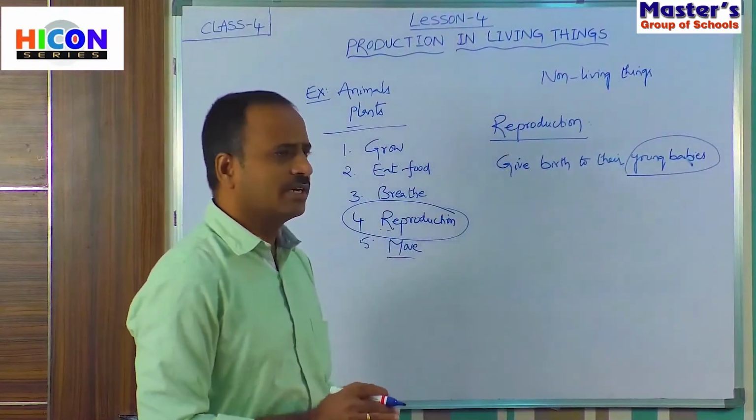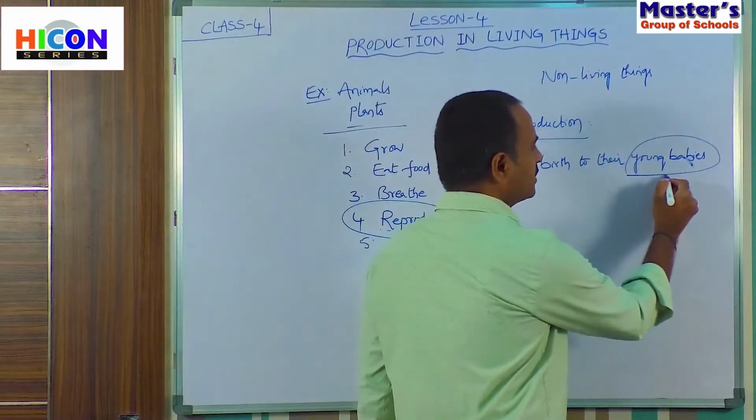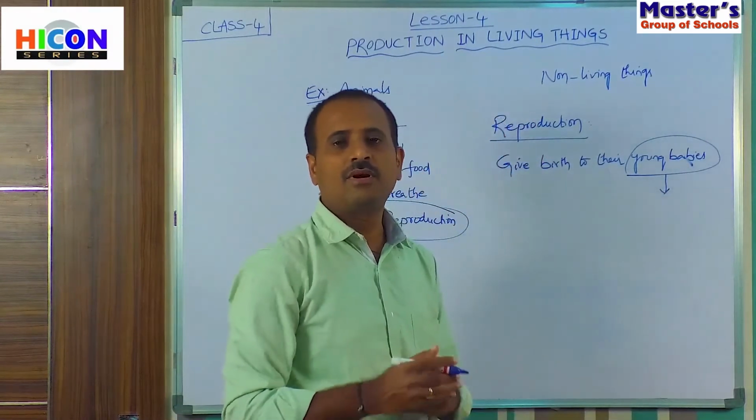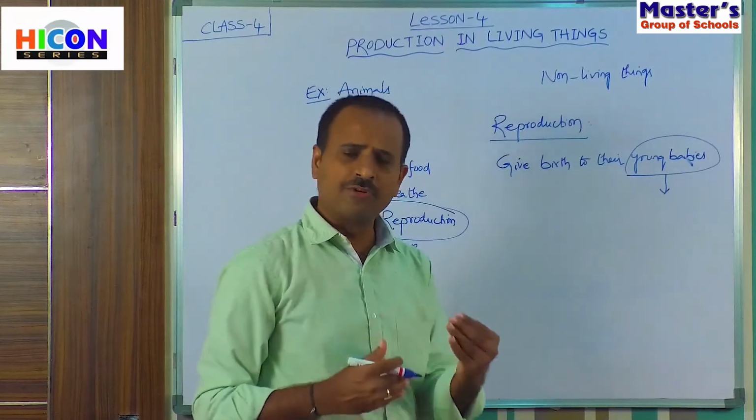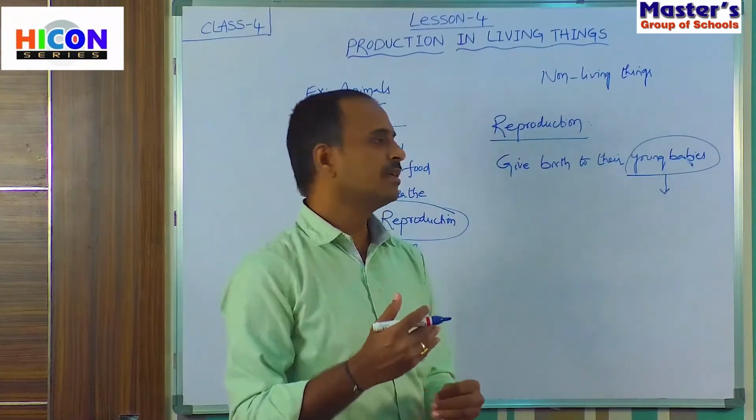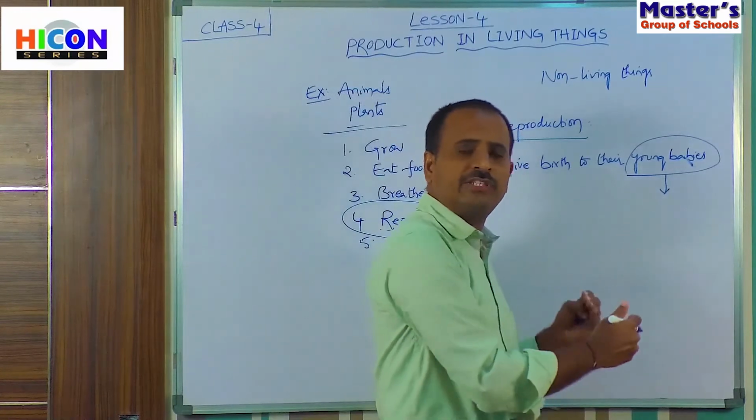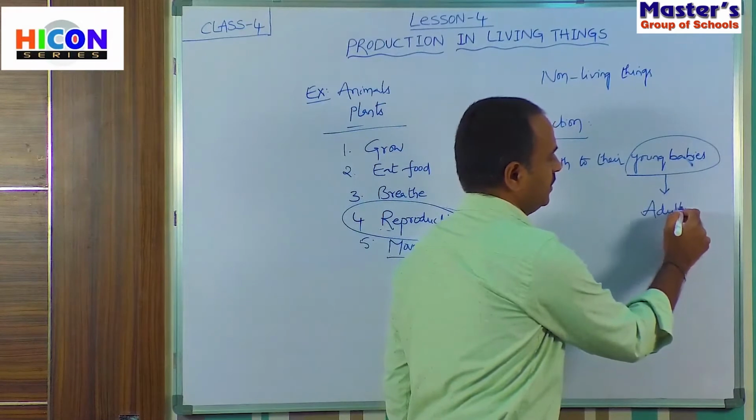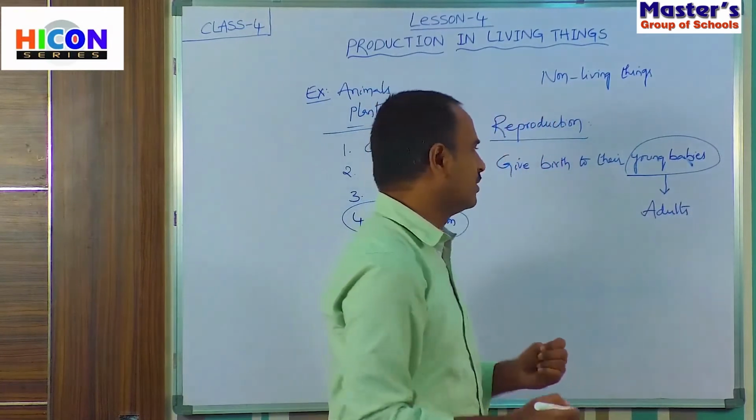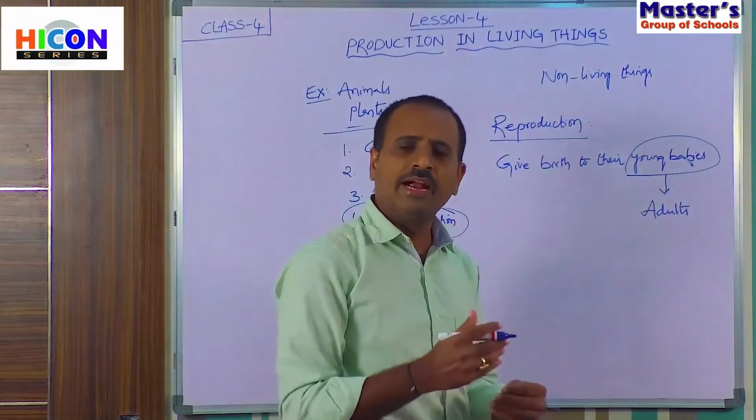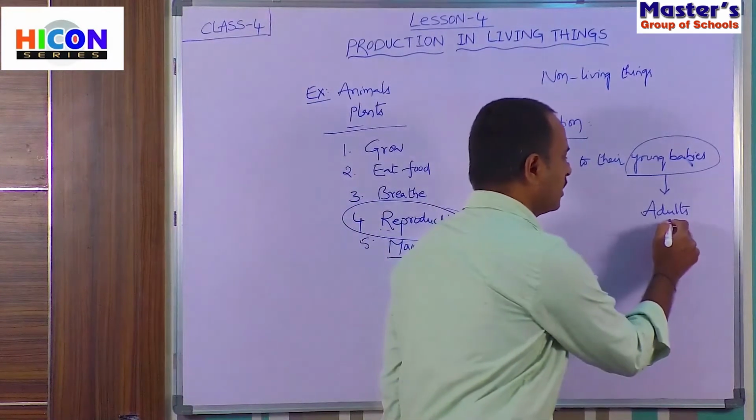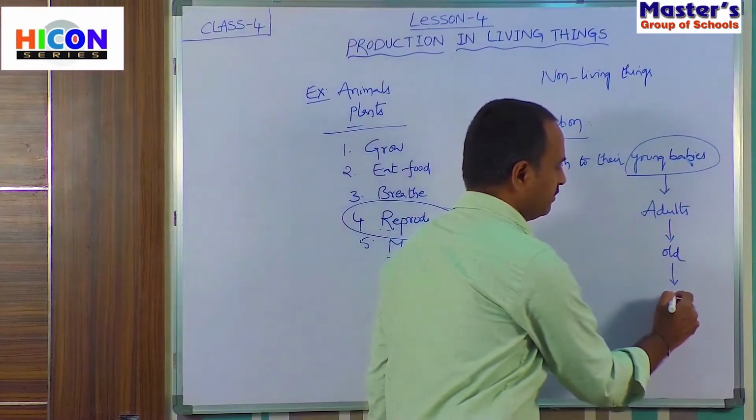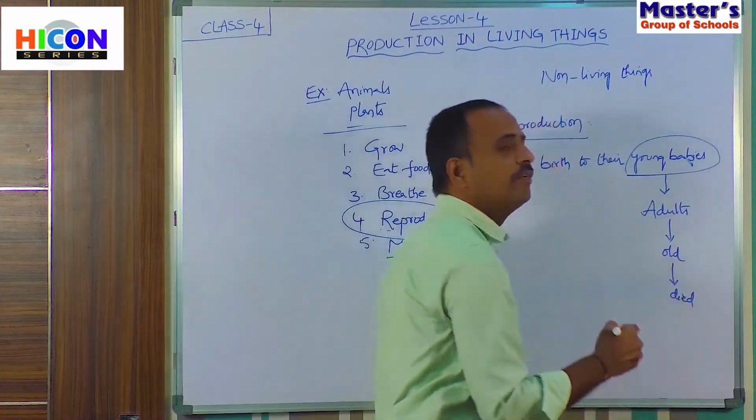And again, children, these young babies will grow into adults. After a few days, or a few months, or a few years, these young babies gradually grow into adults. And children, these adults gradually grow into old ones, and finally they will die.